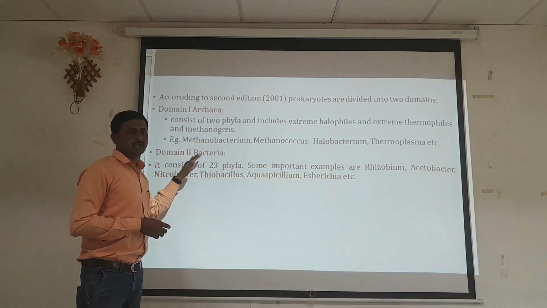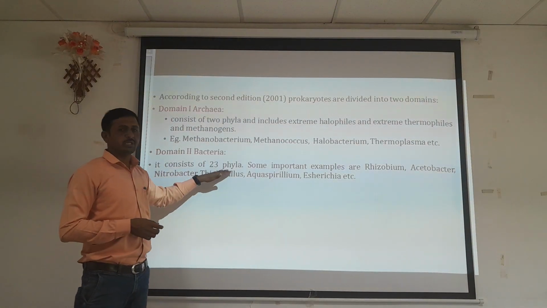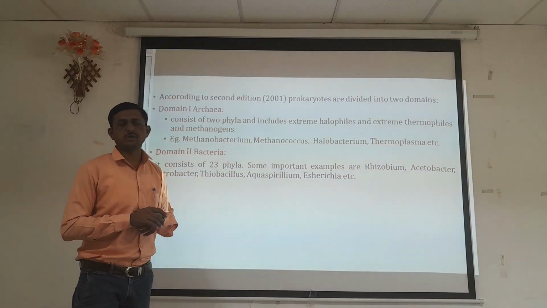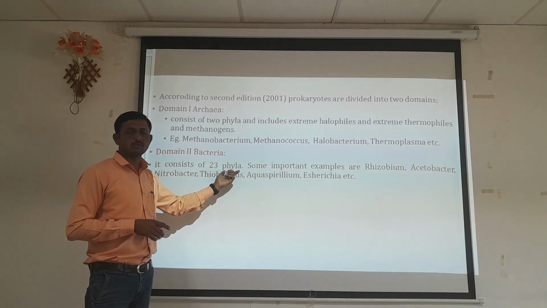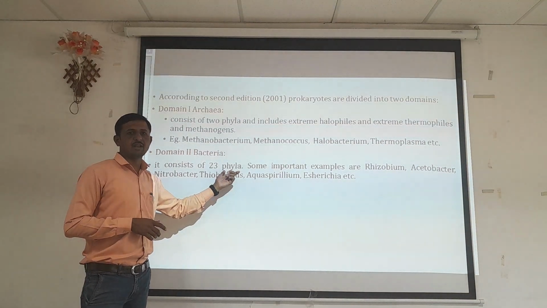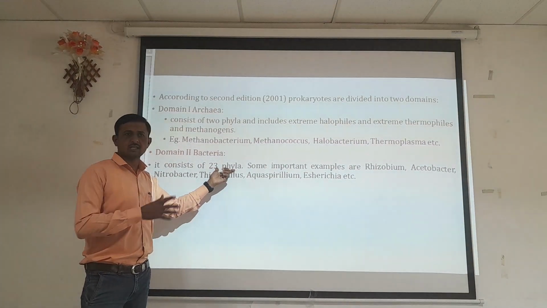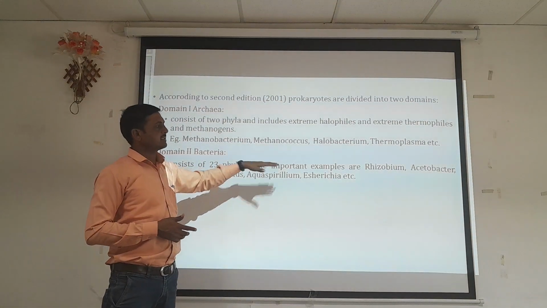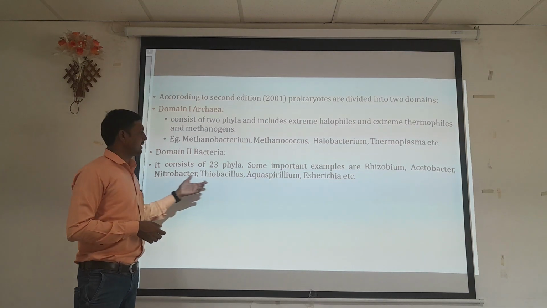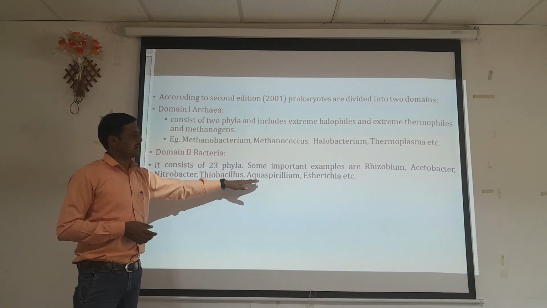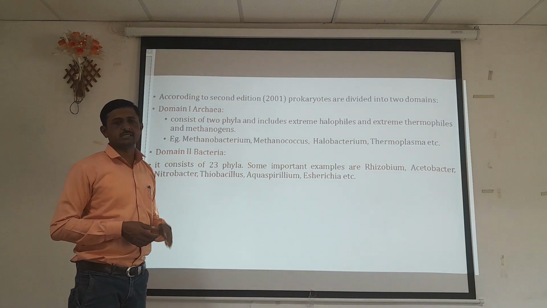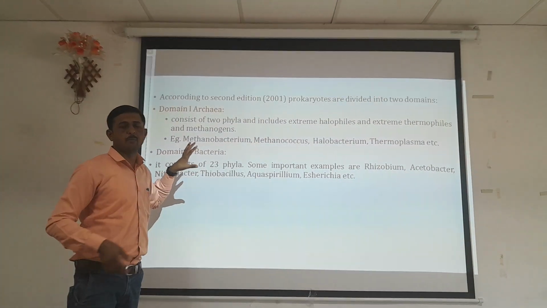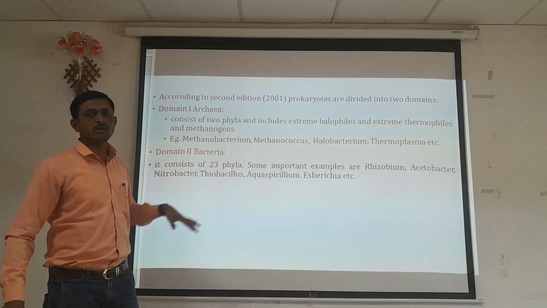Another domain is Bacteria. It consists of 23 phyla. These bacteria are grouped into 23 groups, called phyla, or phylum in the singular. Some important examples are Rhizobium, Acetobacter, Nitrobacter, Thiobacillus, Aquaspirillum and Escherichia. These are representative groups of bacteria, and all have different characteristics.